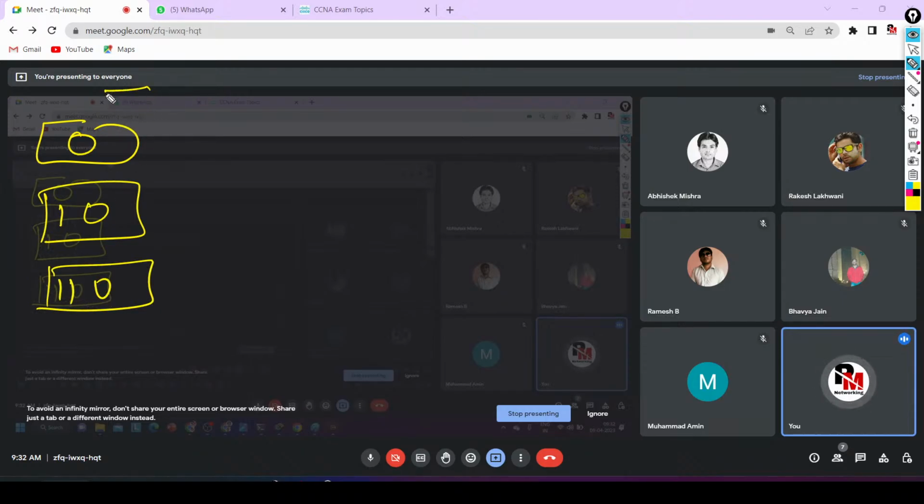So here how many free bits are there in the first octet? 7. So if you set all 7 bits as 0, what decimal value will you get? 0. If you set all 7 bits as 1, what decimal value will you get?